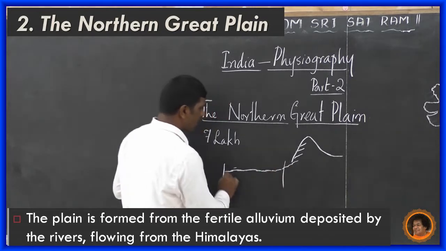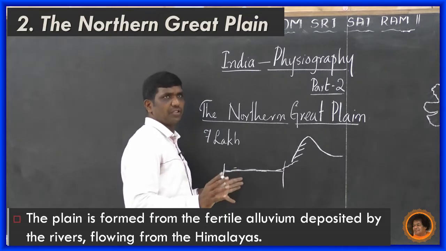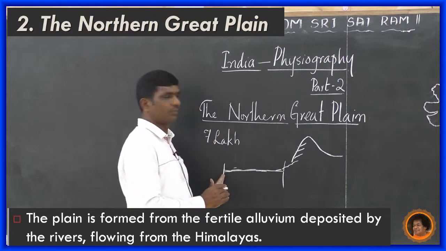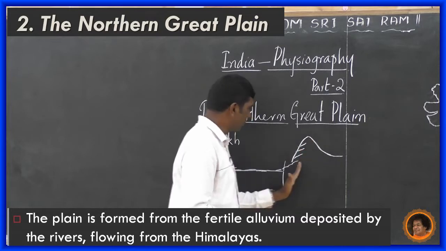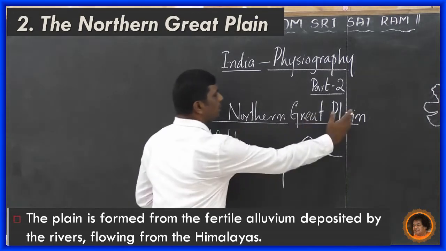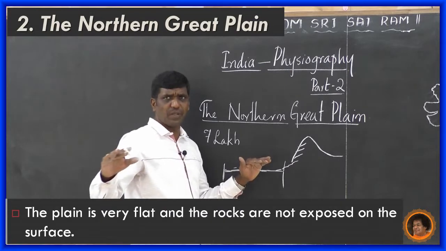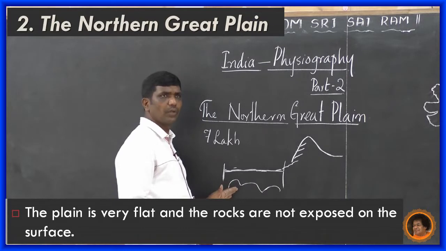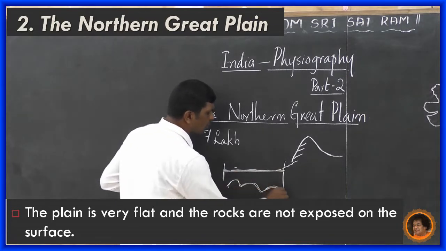Thus, this fertile alluvium tract, the Northern Great Plain, was formed. This plain is very flat and rocks are not exposed to the surface.